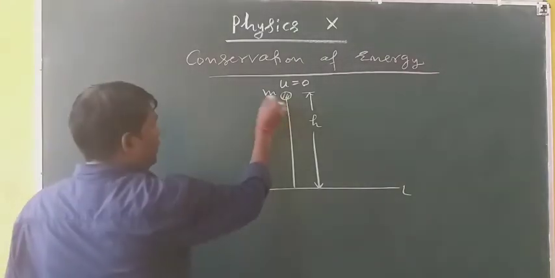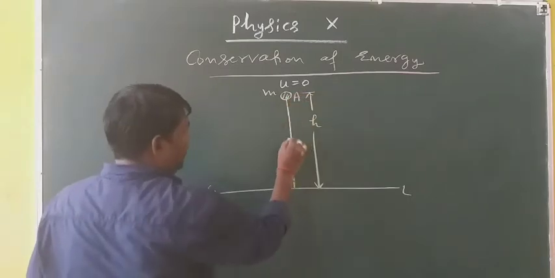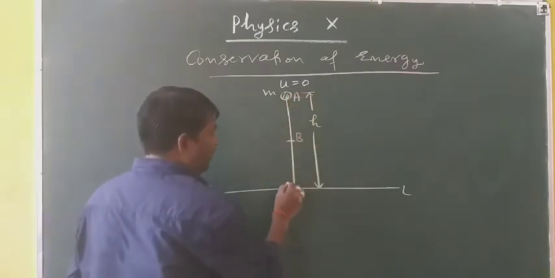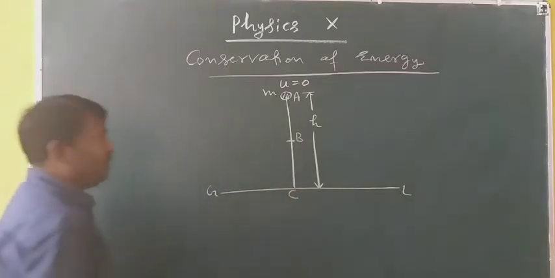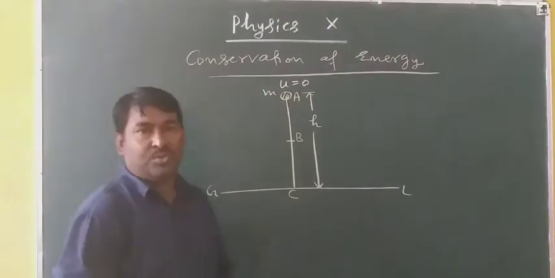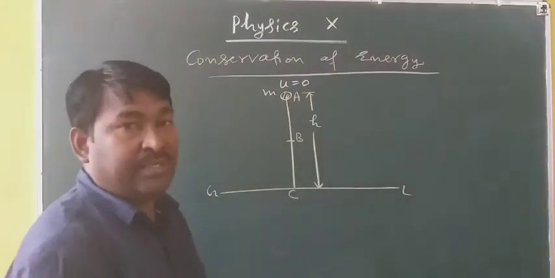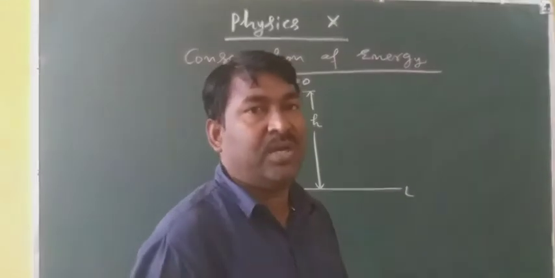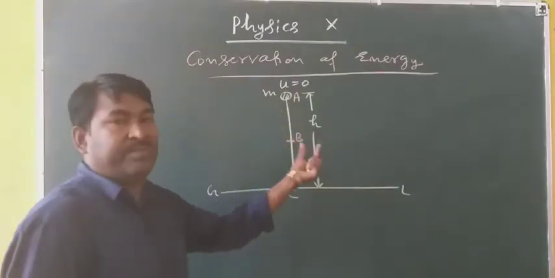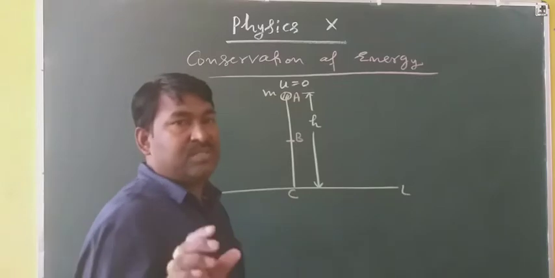So let this position be A, and in between let there be another position B, and in the last it is C. Three different positions are there where we have to find total energy. Energy can neither be created nor be destroyed. So the total energy at any point should remain conserved, meaning it should remain the same.